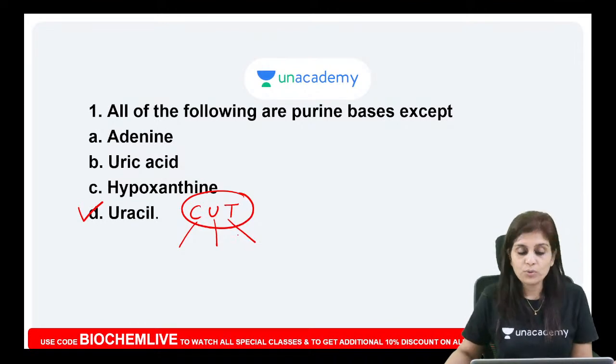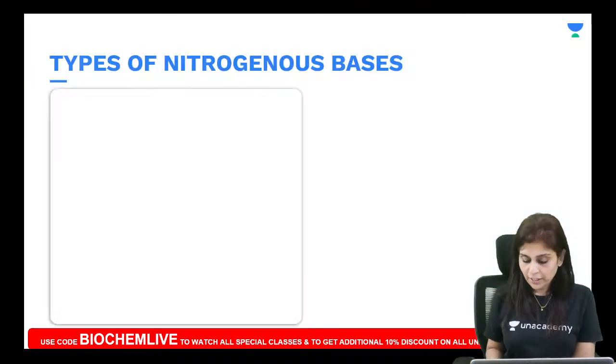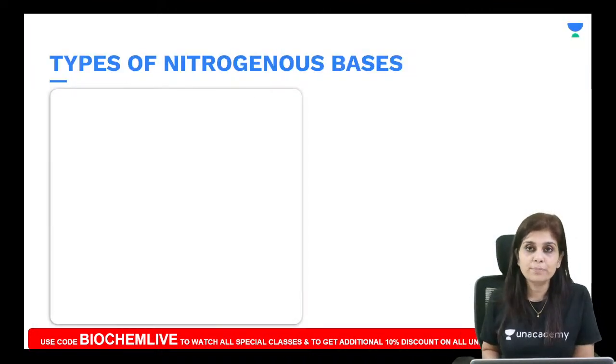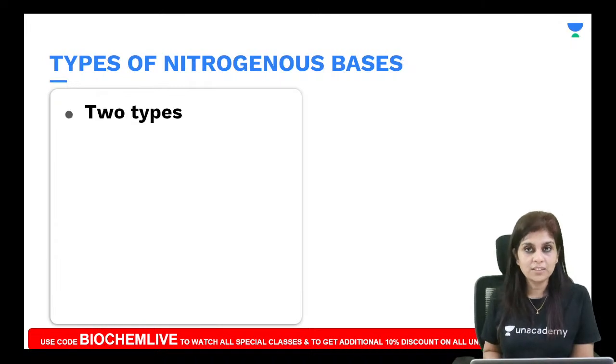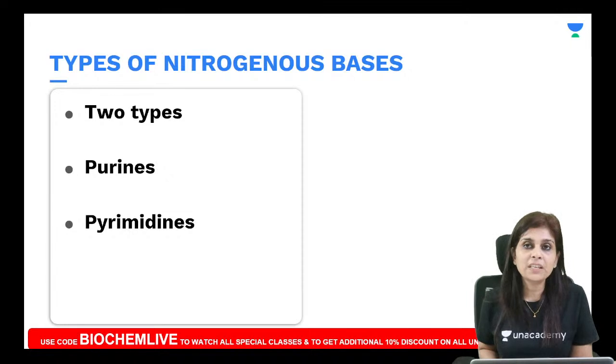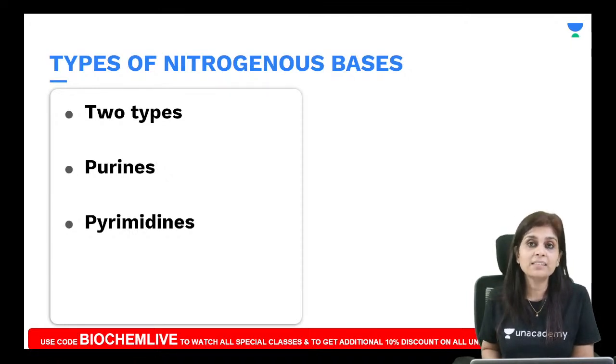So, what are the pyrimidine bases? It is cytosine, uracil and thymine. And let me tell you a few facts about nitrogenous bases. What are the two types of nitrogenous bases? Purines and pyrimidines. What is the difference between a purine and a pyrimidine? Only when you have these basics strong will you be able to apply them. So bear with me for another 5 minutes until I finish telling you about these basics. Then we'll start applying it.